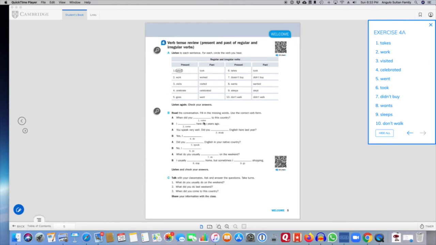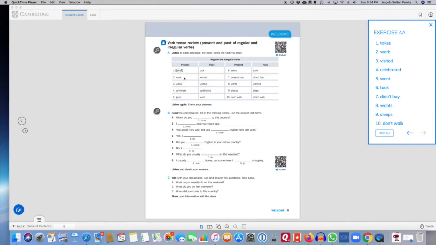So let's listen to the first sentence, and it's actually circled already in your book. In the first sentence, we hear, "Bao takes out the garbage every week." This is a habitual action. It's in the present tense. Bao takes. So the base form of the verb take has an S. So the answer is takes.